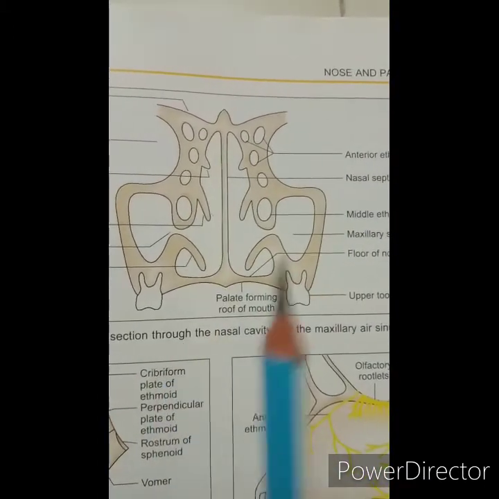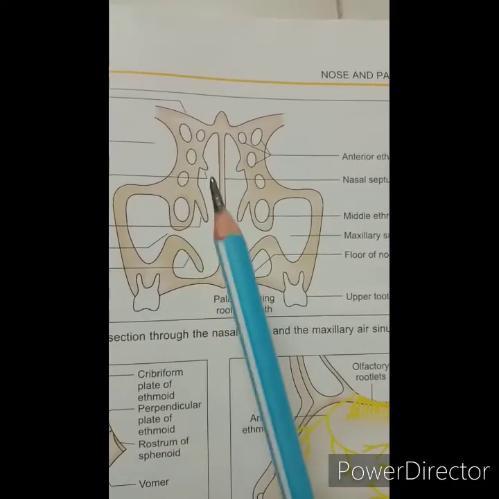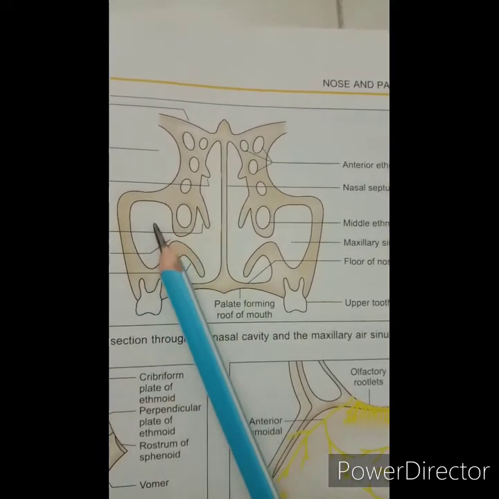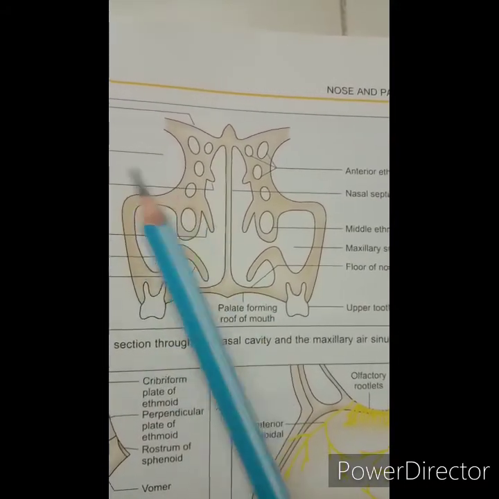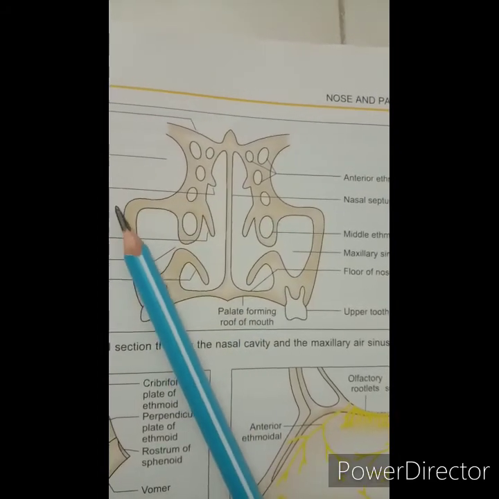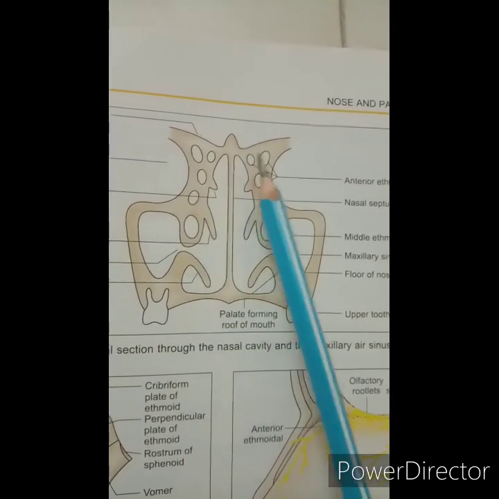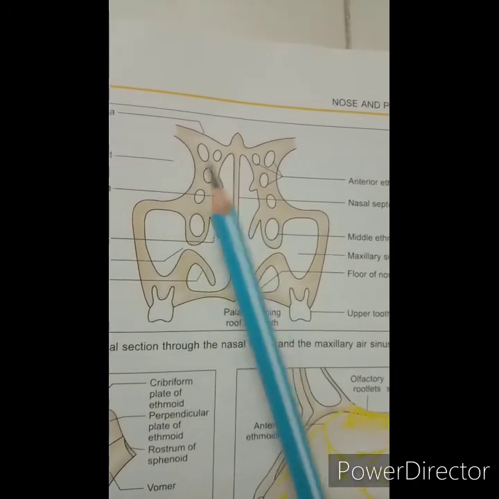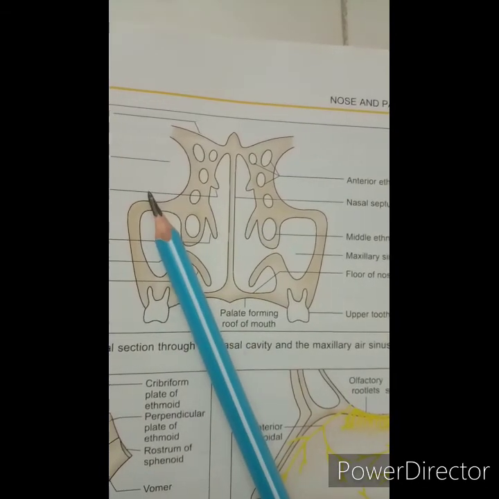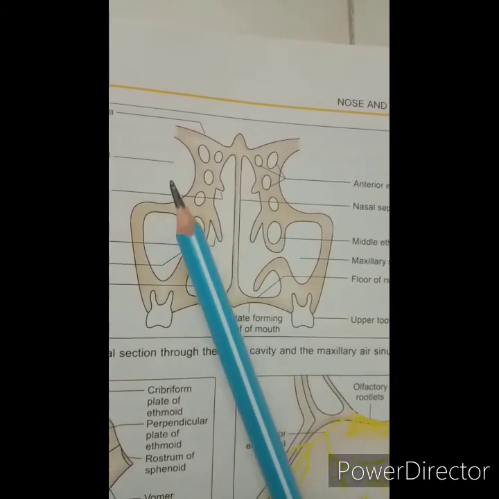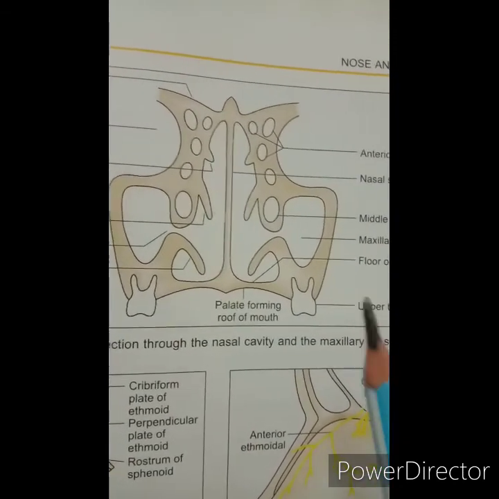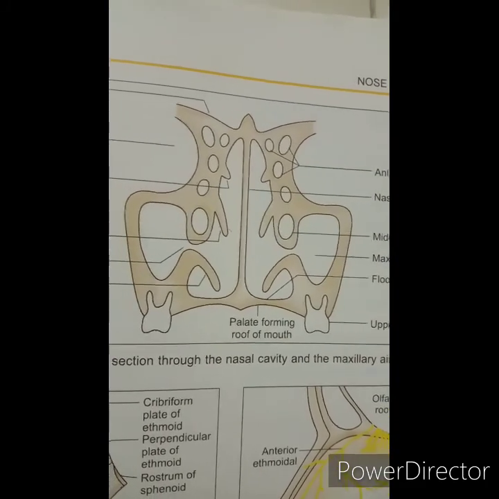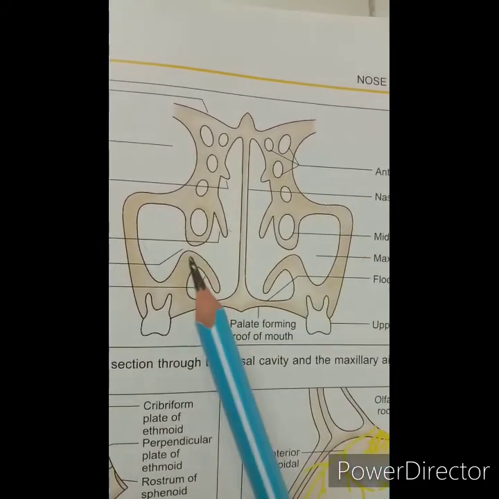Then sphenoidal sinusitis. Isolated sphenoidal sinusitis is rare and is usually a part of pansinusitis or associated with infection of the posterior ethmoidal sinus. The infection of the sphenoidal sinuses spreading upwards may affect the pituitary gland and the optic chiasma, as they are related to the sphenoidal sinuses. So these are the clinical points related with the nose.